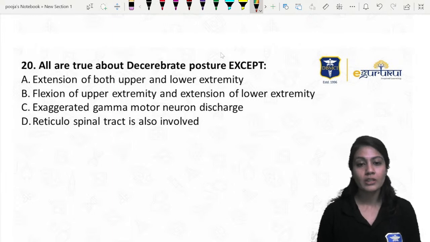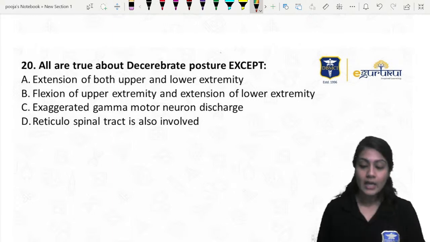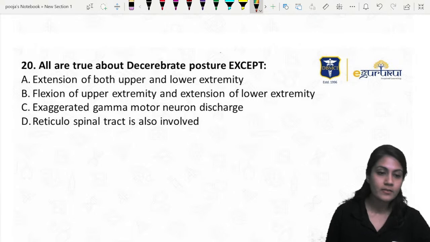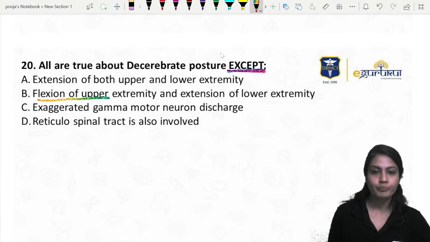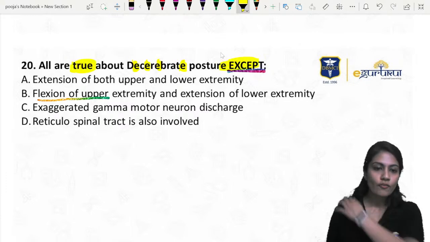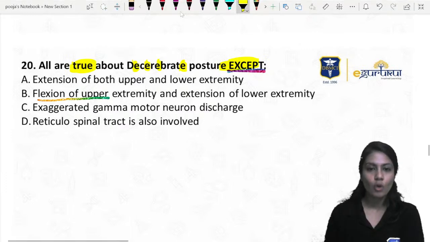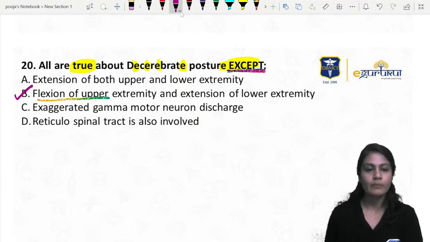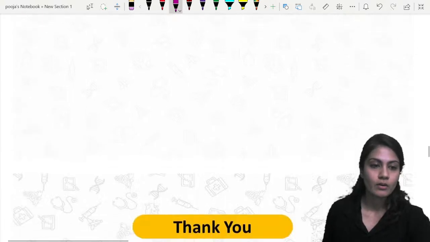All are true about the decerebrate posture except. Now, decerebrate posture, we already discussed everything over here. They are asking about flexion of the upper limb. What I told you about decerebrate: E for extension. They ask true except. So flexion of the upper extremity cannot happen in the decerebrate, that will happen in the decorticate, right? So the answer over here is B.